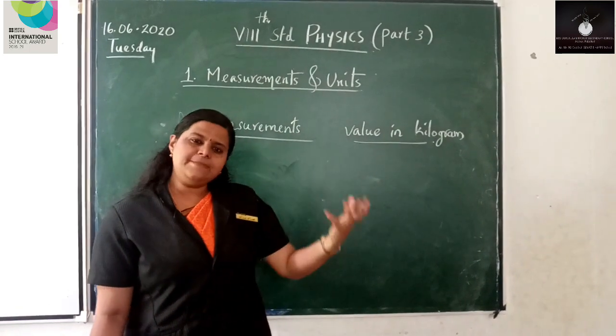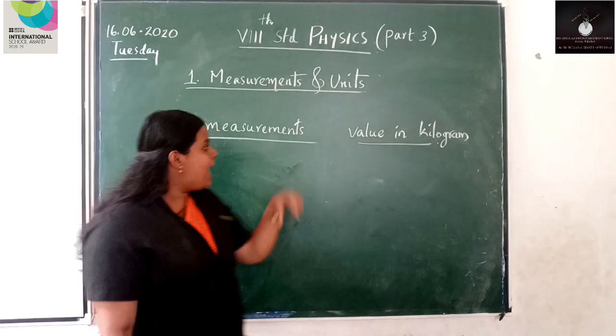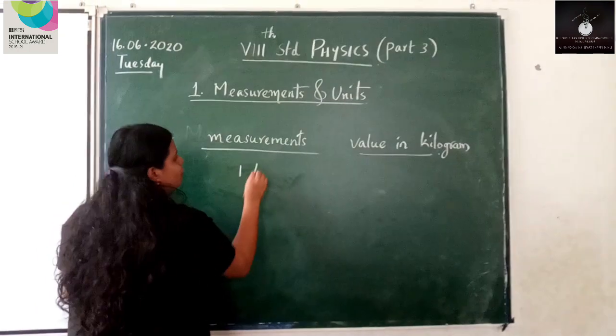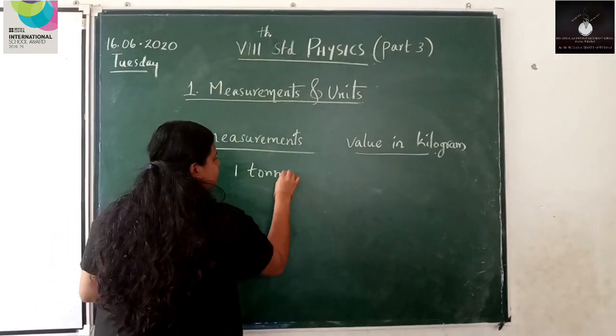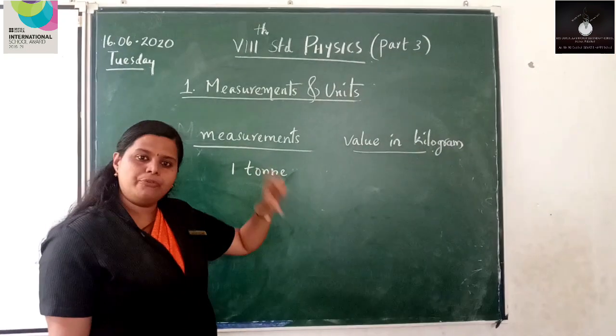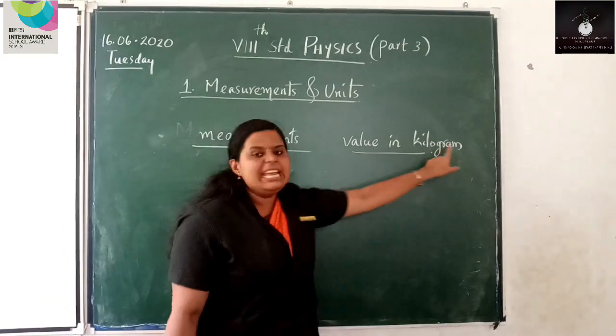Let's recall the steps that we underwent for length while converting to meter, and let's do this. Okay, so the first one, ton. Since it is a unit of mass, 1 ton. What is the value of 1 ton in kilogram?